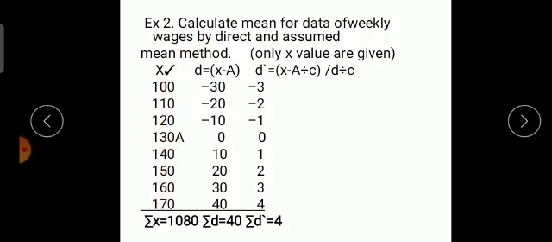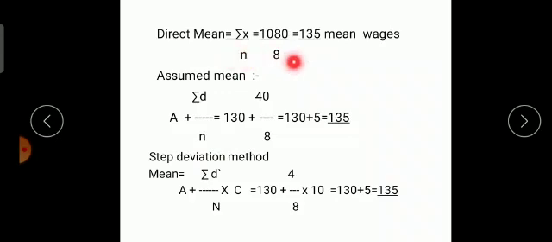So to find the direct method, what is the formula? Summation x upon n. So you will add all these values, that is 100, 110, 120, 130, 140, 150, 160 and 170. So summation x is what here? You have got 1080. What is the total number of observations here? It is 8. So the direct method mean is summation x upon n. 1080 divided by 8 is equal to 135, the mean wages.